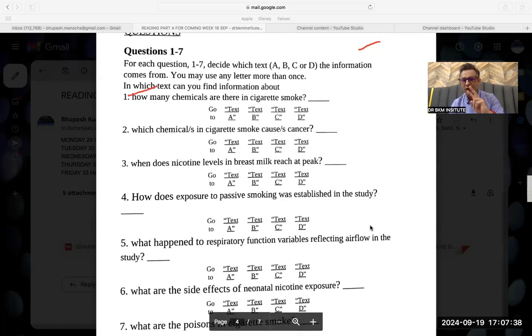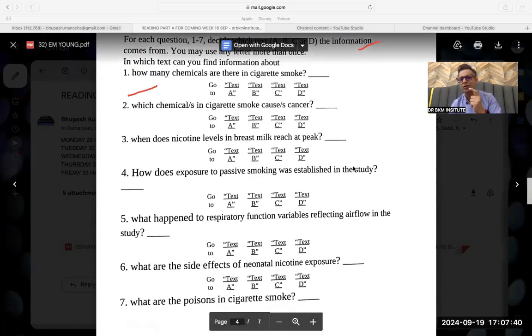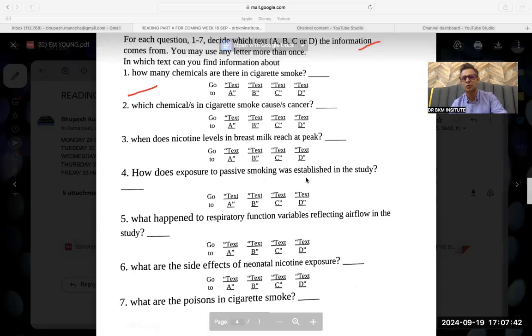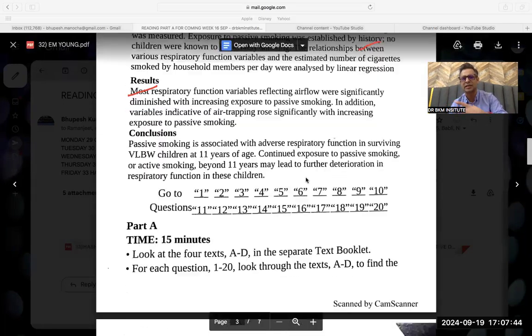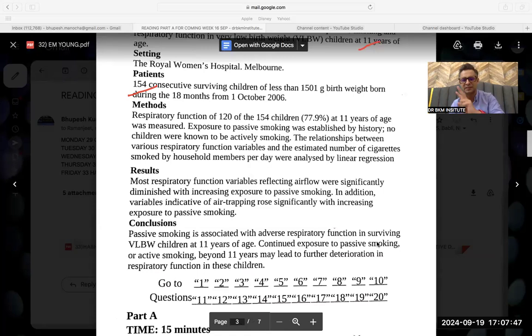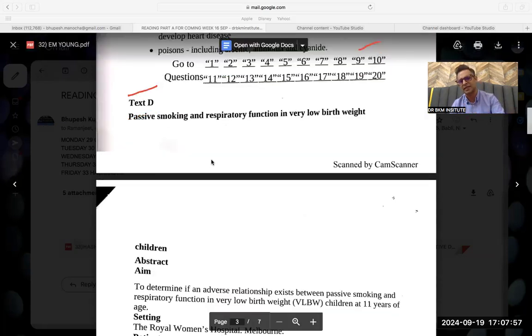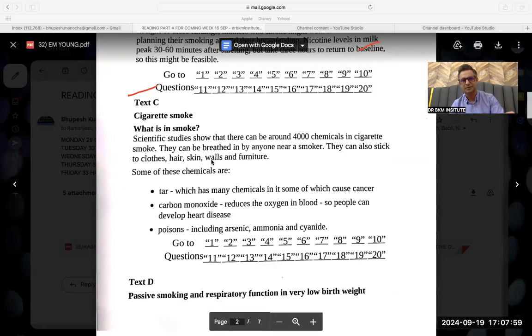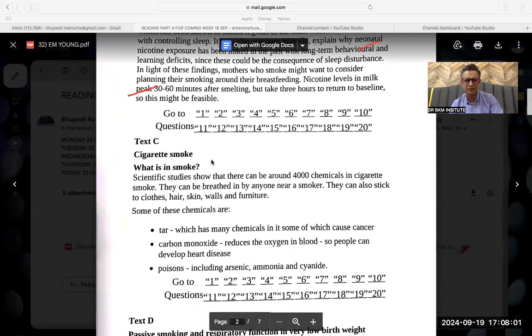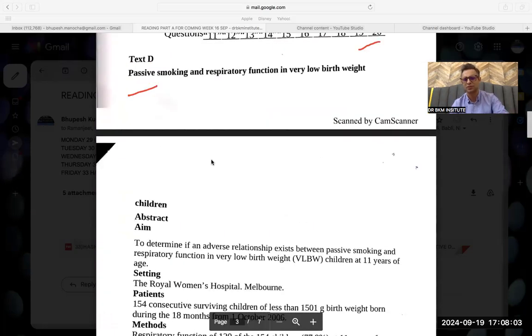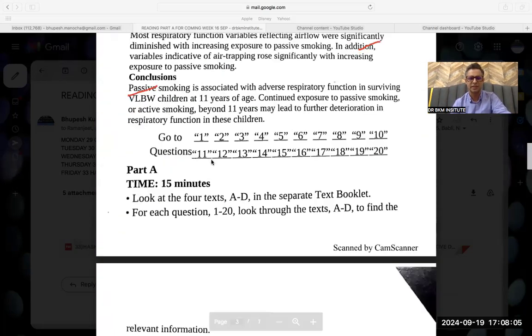When the answer is in two places, then you have to correlate. How does exposure to passive smoking in the study? I have got passive smoking at two places, and the study is done in this one. So I will change my answer of passive smoking to this one. Respiratory function is also mentioned at two places, so I have to again take care which one is the answer. Respiratory function was given in this only. Okay, then the answer is D only. Sorry, I'm not changing my answer. The answer we did is D only.